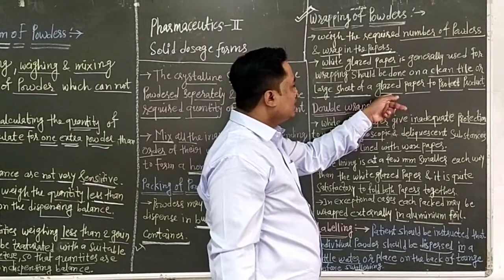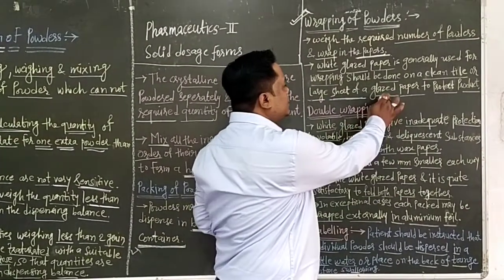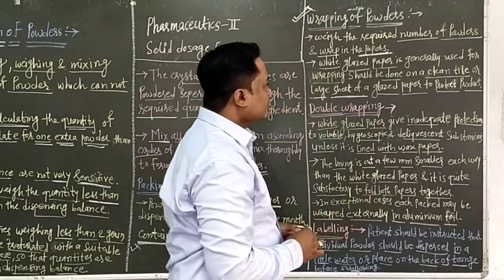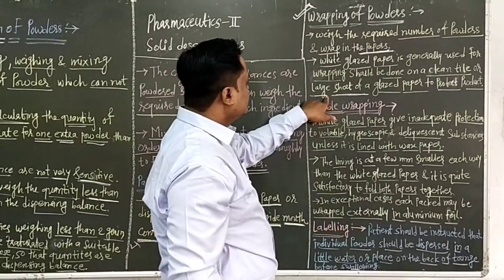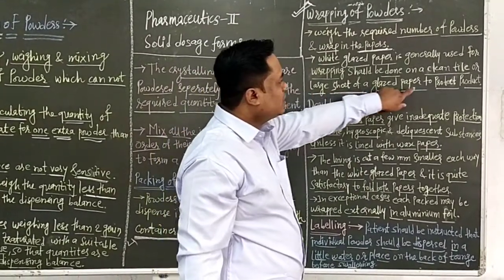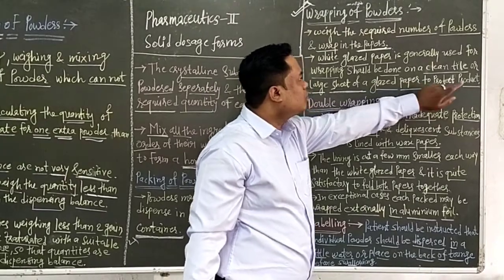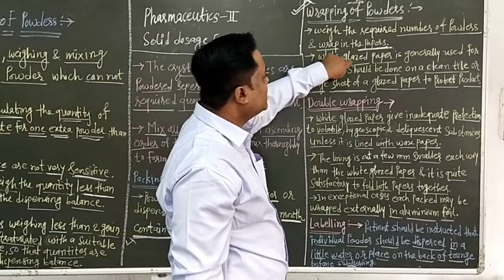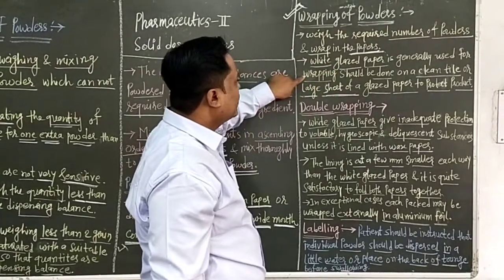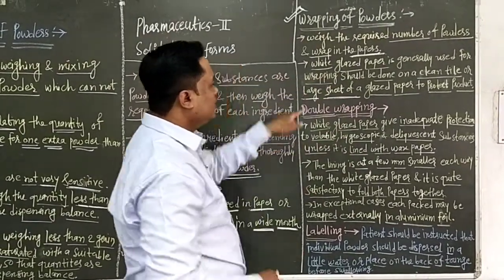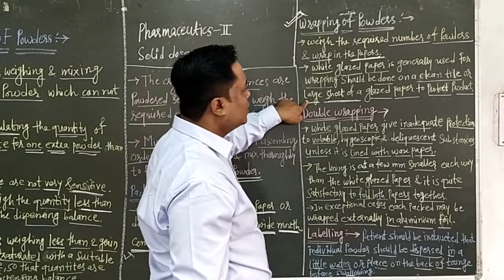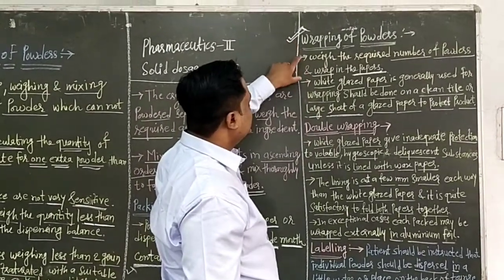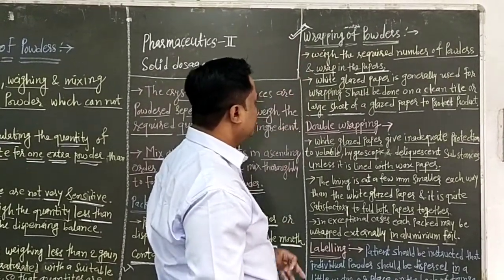Glazed means it is covered with the shiny material. Large sheet of glazed paper to protect the product. The white glazed paper is generally used for the wrapping of powder, and it should be done on a clean tile or large sheet of glazed paper to protect the product. The wrapping of powder should be done.